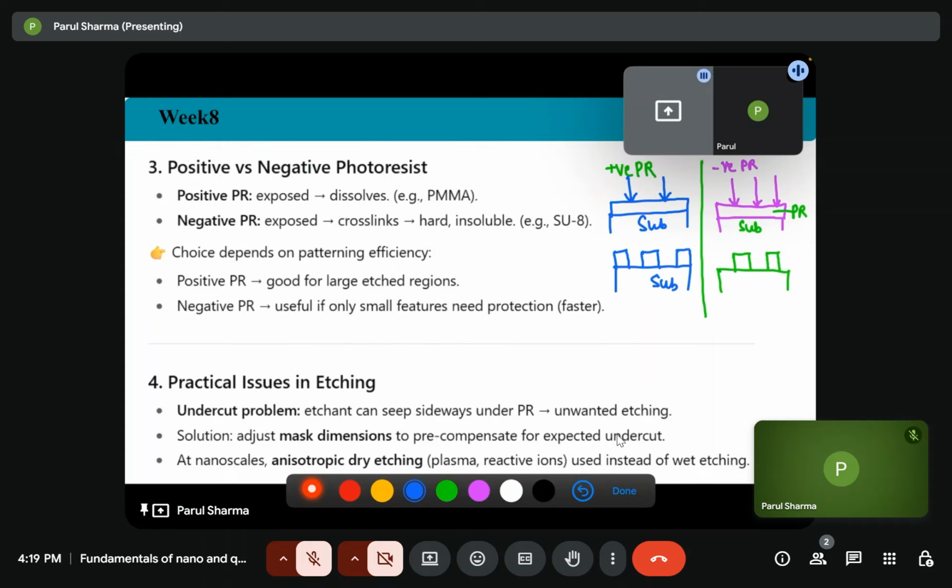So you can see the change. You can clearly see the difference that in case of positive resist, where the light is exposed, the bonds become soluble, and in case of negative here, the bonds become hard, and the difference in the grating size also, meaning